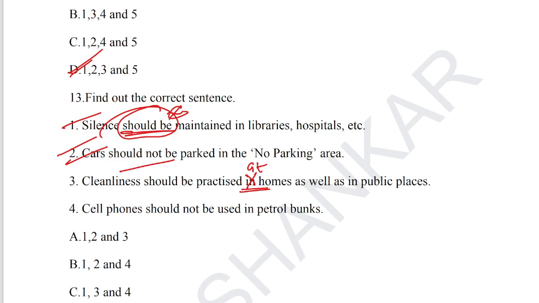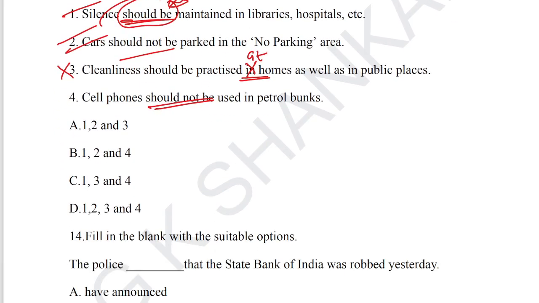So for question number 13, the third statement is incorrect. Let's go for the fourth sentence. Cell phones should not be used in petrol bunks. So this is the condition for question number 13. Find out the correct sentence. The correct sentences are 1, 2 and 4. Option B is the correct answer.